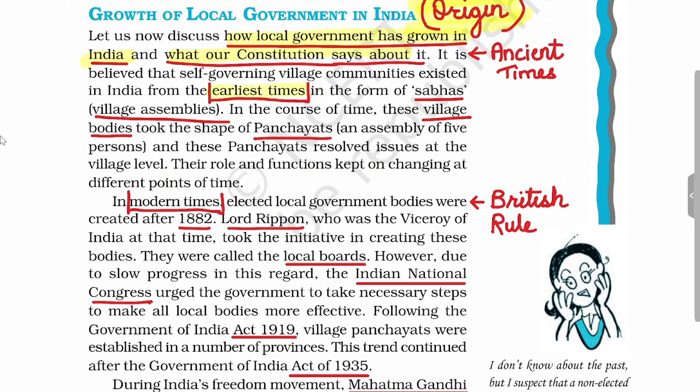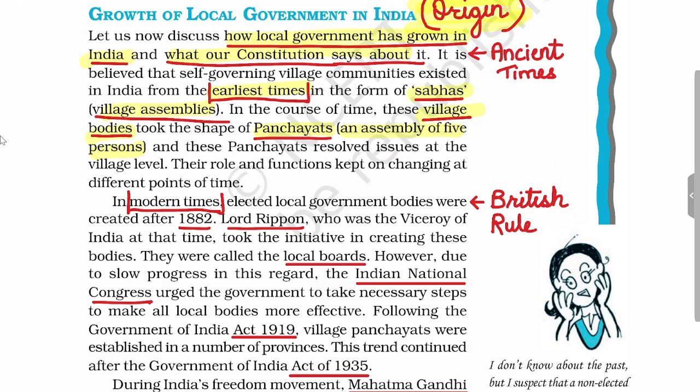Now in earliest times, there were sabhas or village assemblies. These village bodies later took shape as panchayat. So panchayat literally means an assembly of five people. Panch means five, chayat means assembly. So whenever five people make a group and assemble, such a group or an assembly will be called a panchayat.